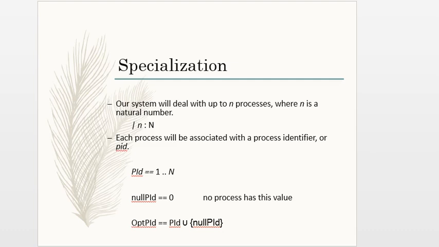Each process will be associated with a process identifier, or PID. Here we have a special process ID called the null PID, which is equal to 0. Remember, a proper process ID is a number greater than 0, and all the process IDs are our PIDs and our null PID. That is, all PIDs is equal to PID union null PID.